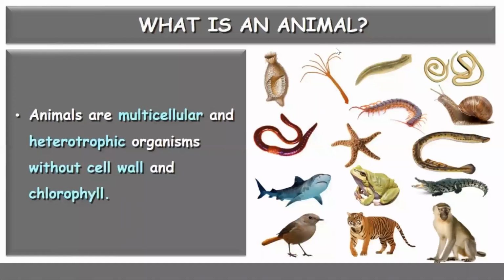So in this video we are going to discuss the phyla of the animal kingdom and the characteristics of the animal kingdom. What is an animal? Animals are multicellular and heterotrophic organisms without cell wall and chlorophyll.